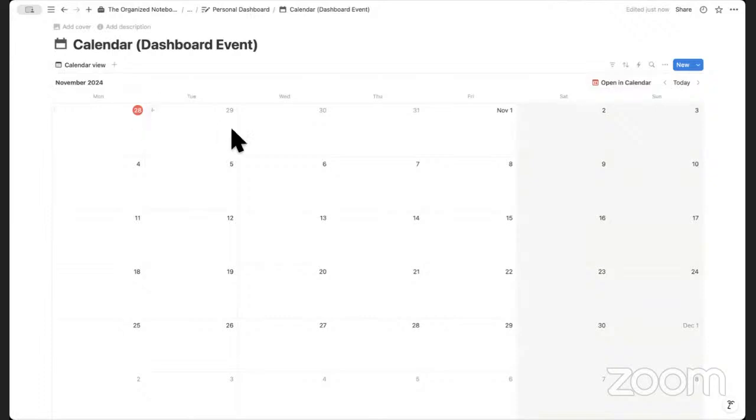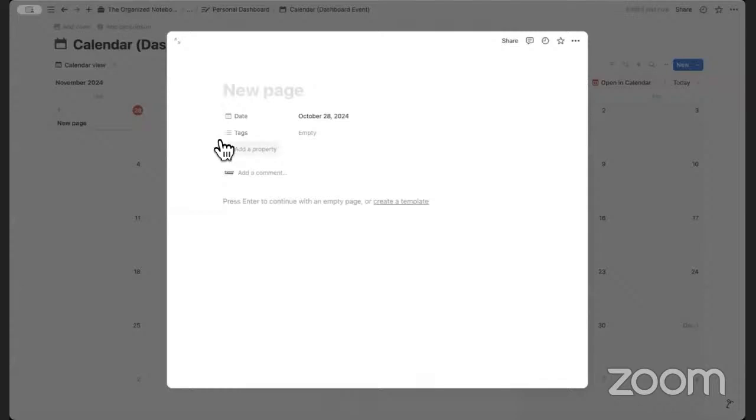And then we can start adding different properties and different layouts for it. So for this calendar, we're going to be adding several properties, which are just going to be simple tags. So let's say that we have an event here and it already has the tag. So we can add, for example, work. And let's say that this is a work meeting.